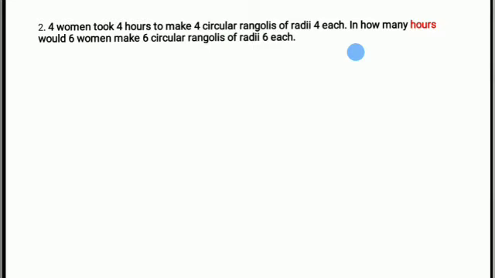Now, just try to look at this. 4 women taking 4 hours is basically the effort or the labor I have. And the outcome is 4 circular rangolis of radii 4 each.